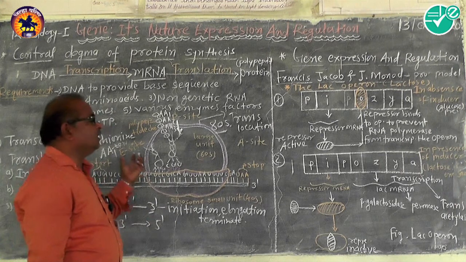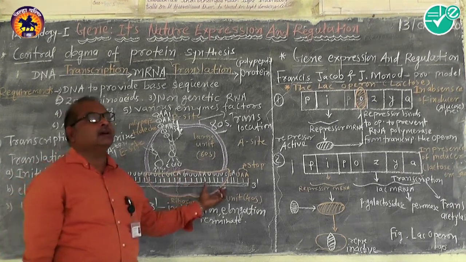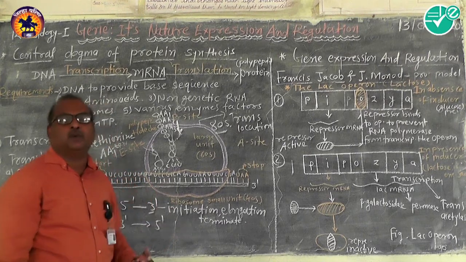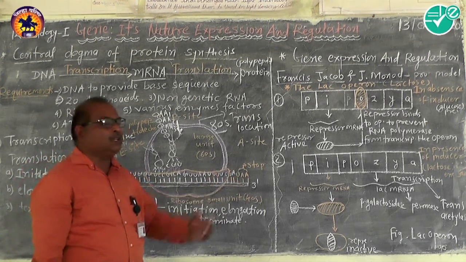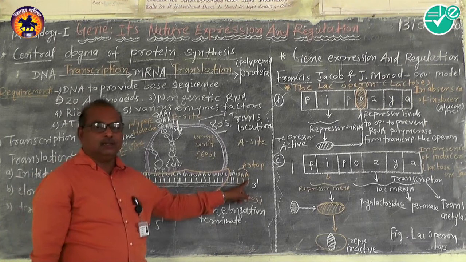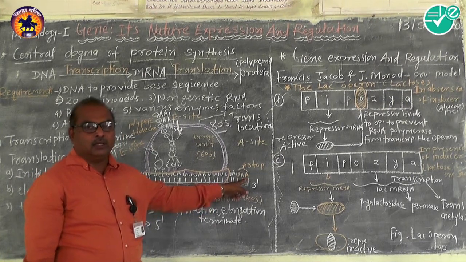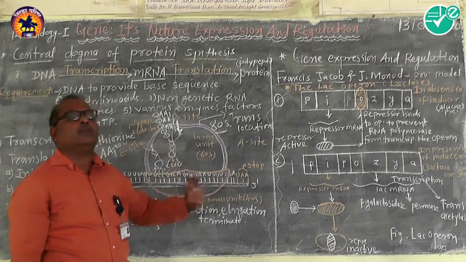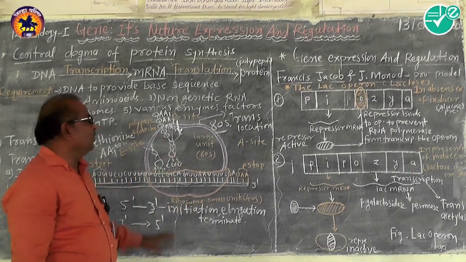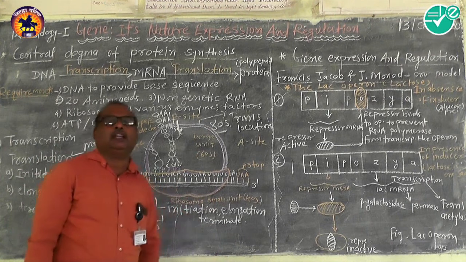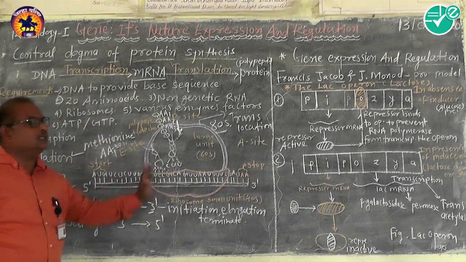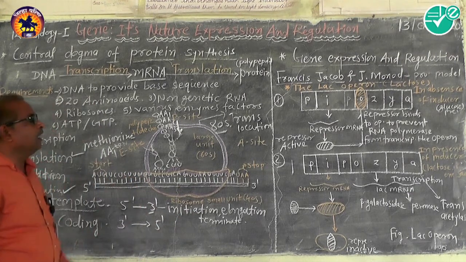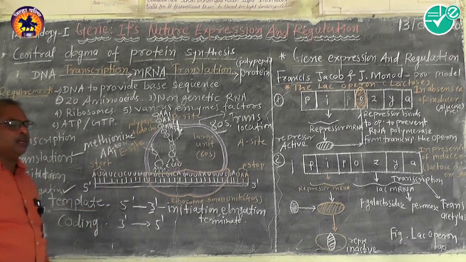It is an indicator to stop or terminate the process, so termination takes place at the end of the 3' end of the mRNA.